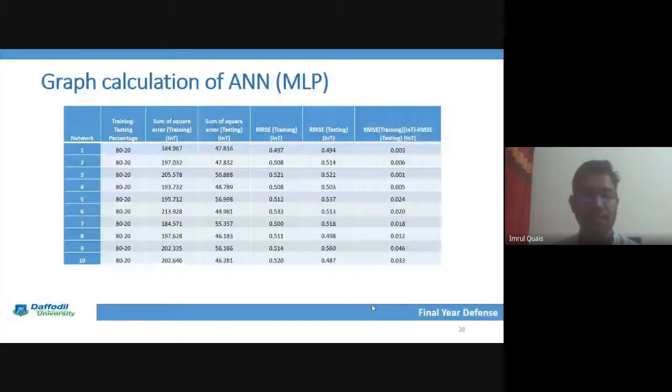Here I have used an 80-20 training and testing dataset for my graph calculation for ANN. And this is the graph of that 80-20% dataset. Here we can see that the white line is the testing dataset and the yellow line is the training dataset.